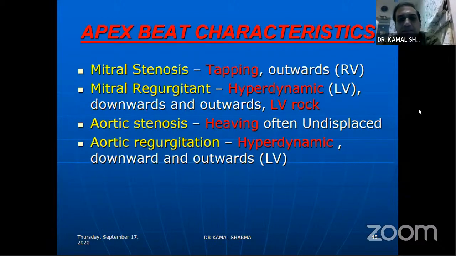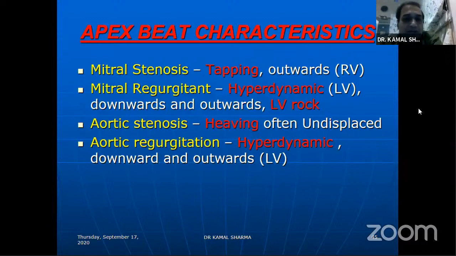In mitral regurgitation, a volume overload, the apex will be forceful, but not sustained. When you say forceful, the lift is forceful. You can perceive it very well, but it does not go beyond one-third of systole. So half or one-third of systole, which means if you're putting a stethoscope there, your lift is gone before the second heart sound comes. That's how you can differentiate.